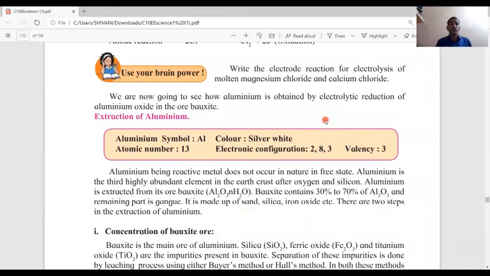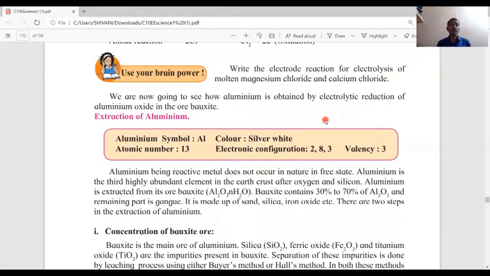Now we are going to see how aluminum is obtained by electrolytic reduction of aluminum oxide in the ore bauxite. Now we study the extraction of aluminum.